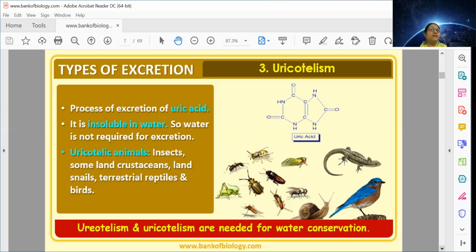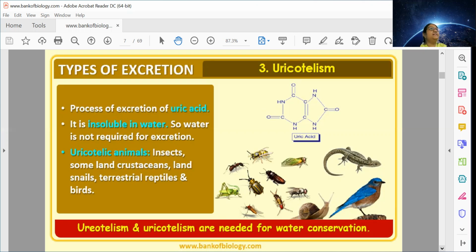So they pass their urine, rather, we should not use the word urine because it doesn't have urea. So their nitrogenous waste as well as their fecal matter together.